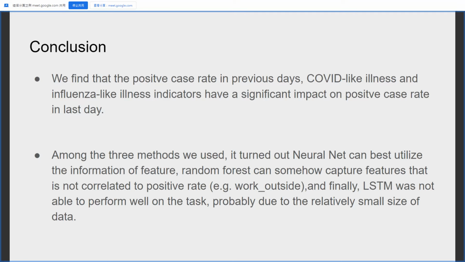And finally, LSTM was not able to perform well on this task, probably due to the relatively small size of data.